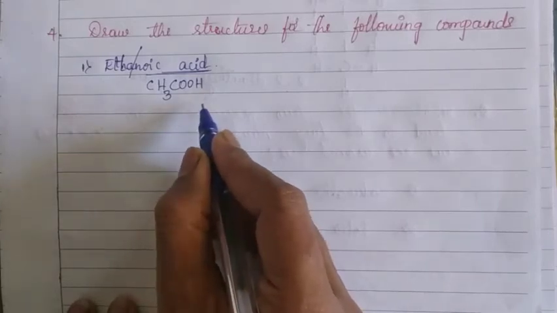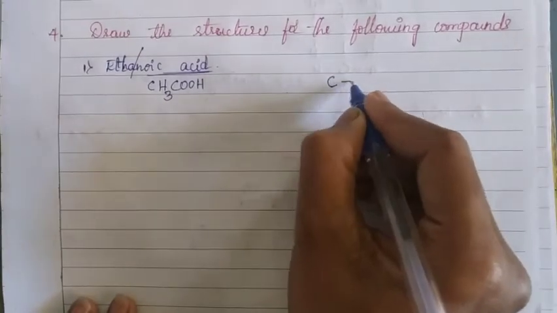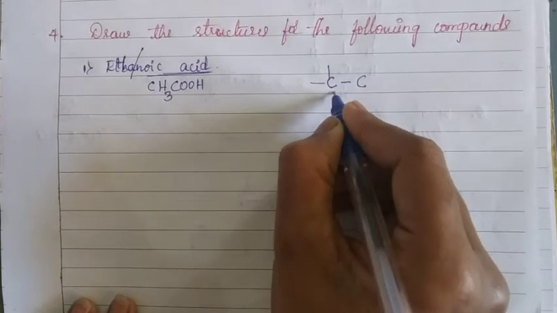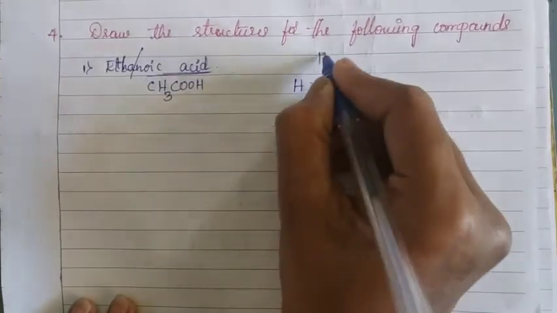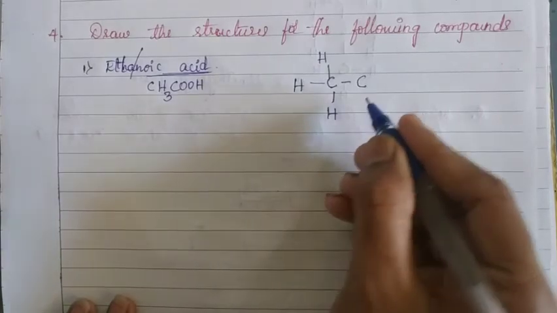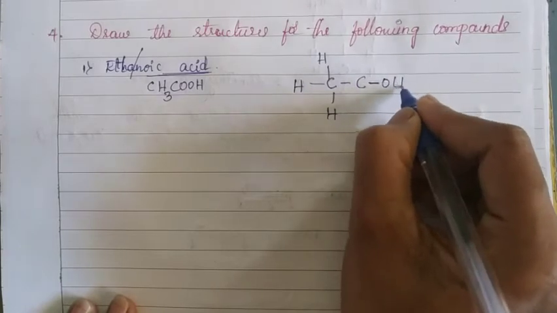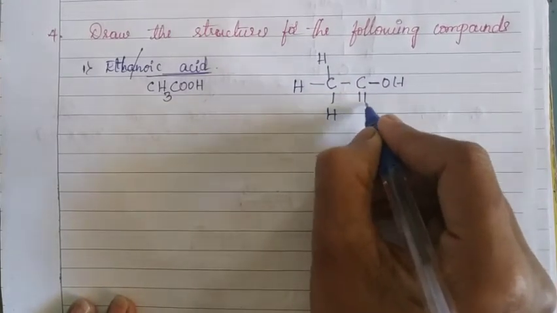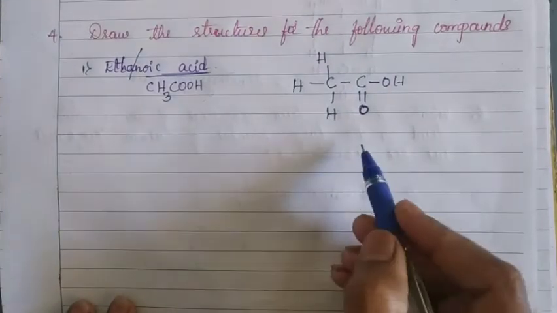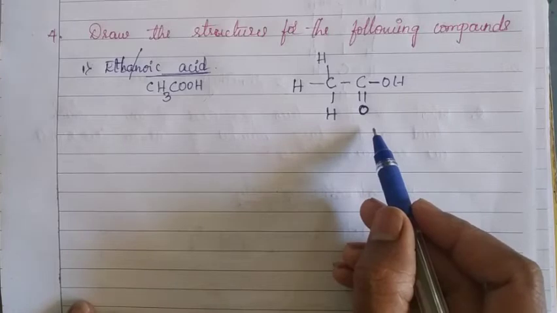Now let us draw the structure for this molecular formula. 2 carbon atoms are arranged like this. For this carbon atom, the remaining 3 bonds are with hydrogen. For this carbon, 1 bond with OH, the remaining 2 bonds with oxygen. This is the structural formula for ethanoic acid.